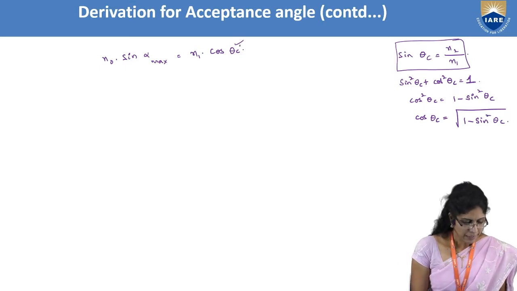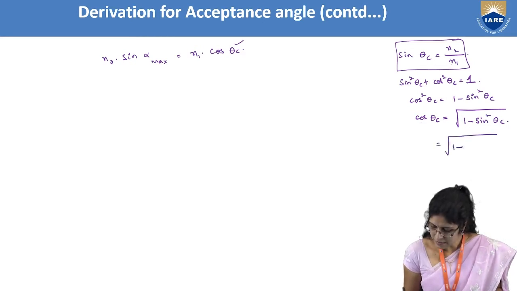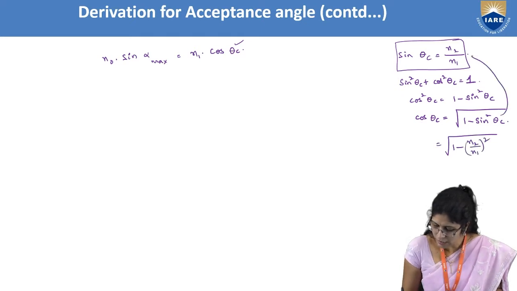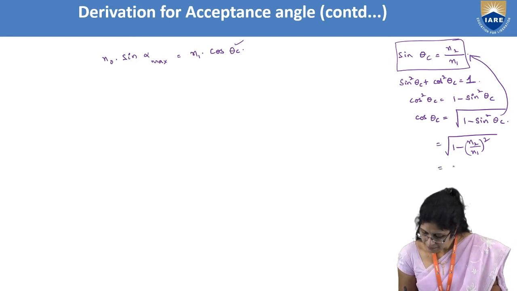So if I apply that here, taking the sine square theta c as N2 by N1 whole square, because I am using this here, what do I get? Root of 1 minus N2 square by N1 square.